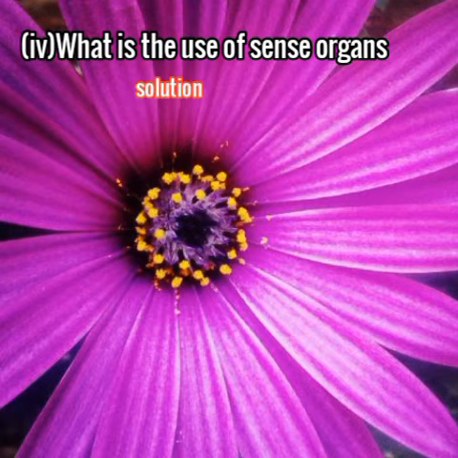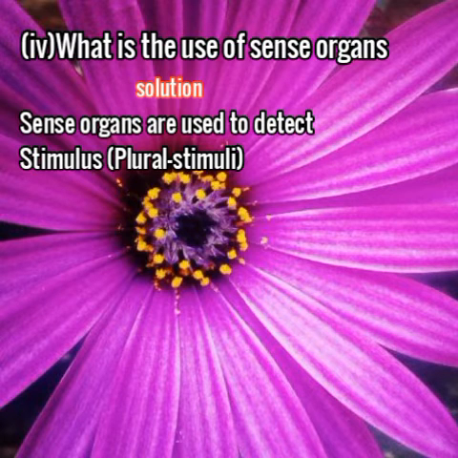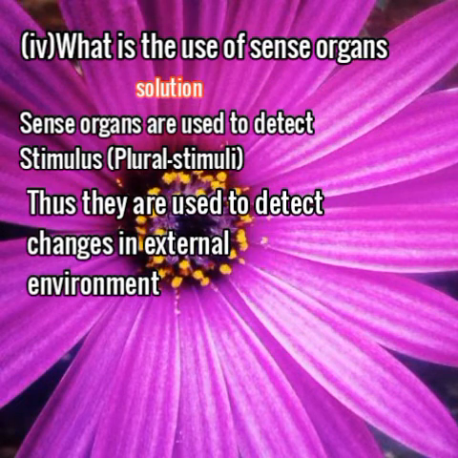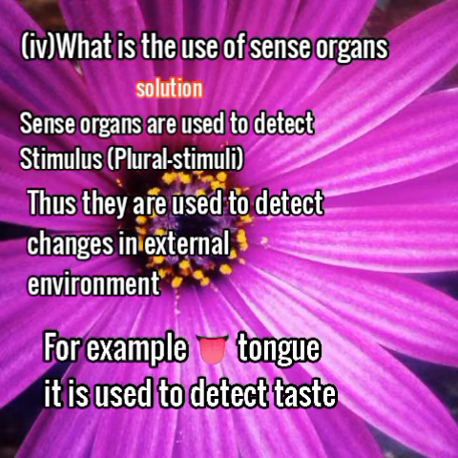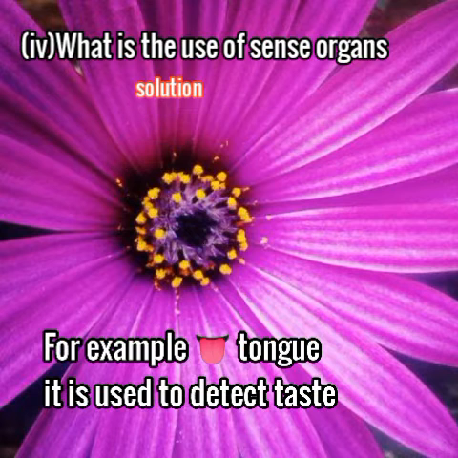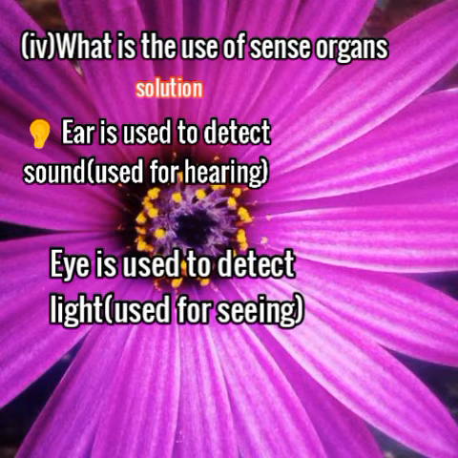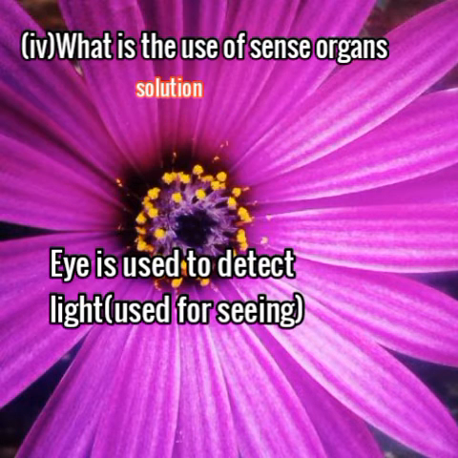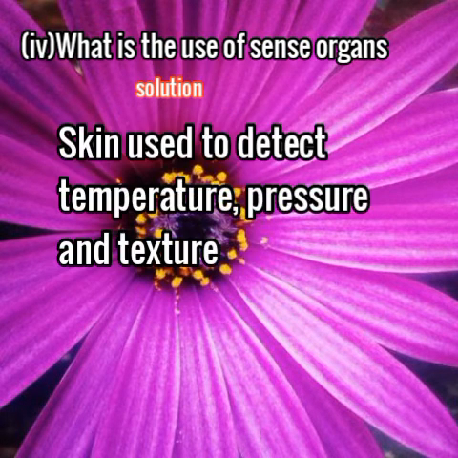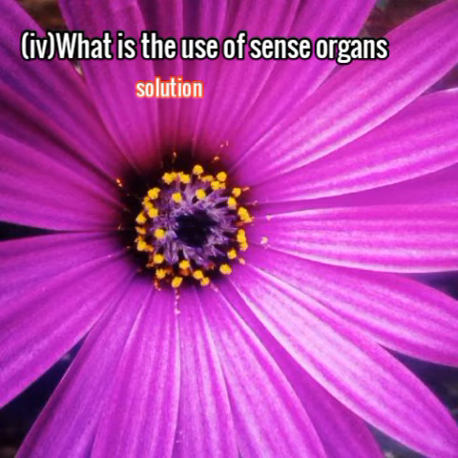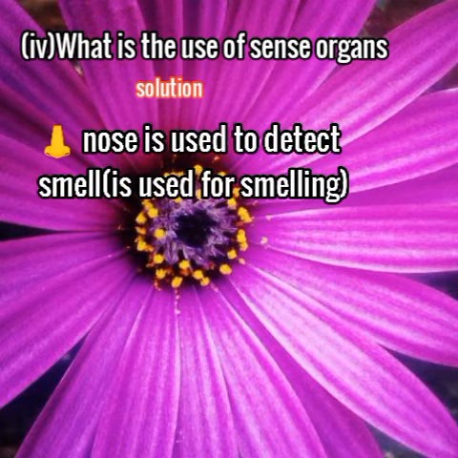Solution. Sense organs are used to detect stimulus. Thus, they are used to detect changes in the external environment. For example, tongue, it is used to detect tastes. Ear, it is used to detect sound. Eye, it is used to detect light. Skin is used to detect pressure, temperature, and so on. Nose is used to detect smell.